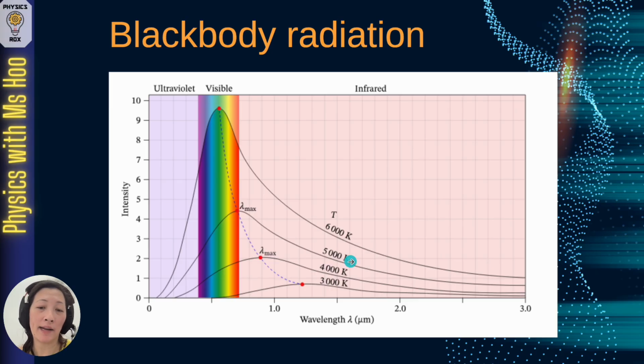For a black body radiator at 5000 Kelvin, it also emits radiation at all these different colors, and we will be able to see all this visible light, but the greatest intensity is about red. So that's why we'll tend to see black body radiators at 5000 Kelvin being red in color instead. So that's what a black body radiator graph is showing us.